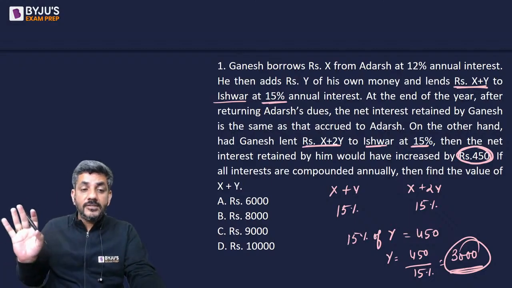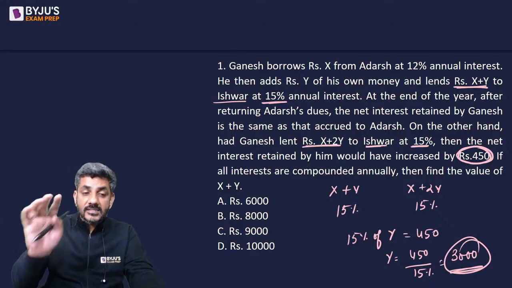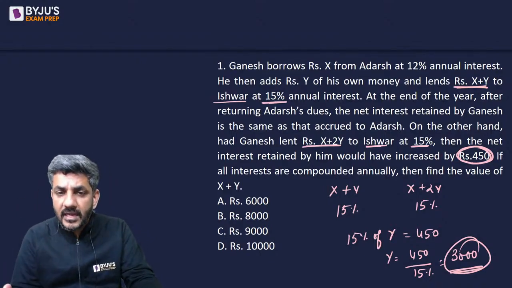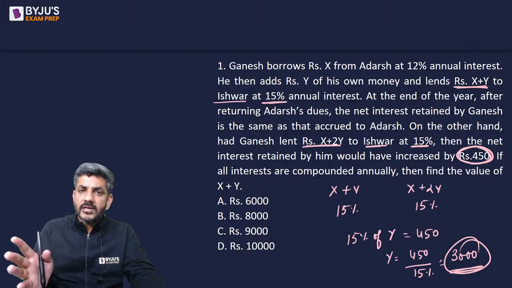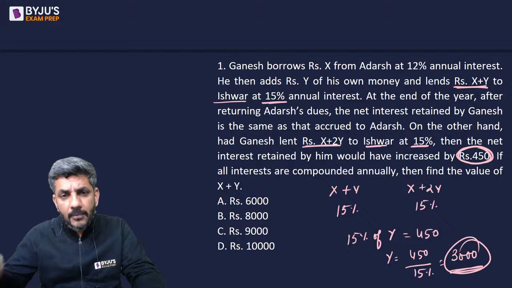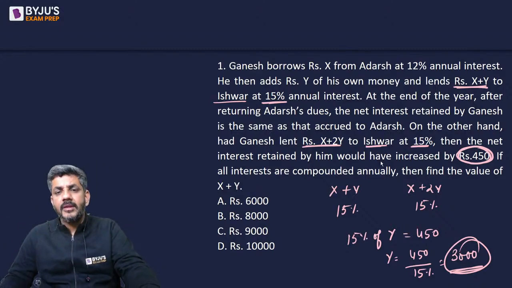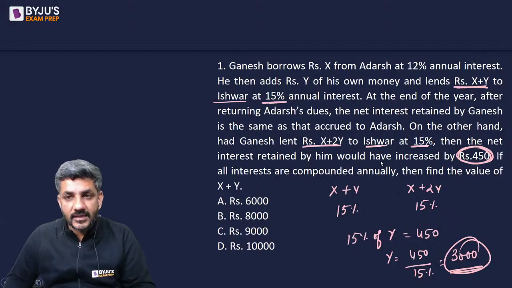I hope you all understood this. Please, whenever you have a doubt, put it in the comment section. I'll answer it there. You want me to repeat, I'll repeat as well. जहां आपको दिक्कत लगे, लाइव क्लास करने का यही तो फायदा होता है. बीच में कभी डाउट आता है, आप कुछ चाहते हैं मुझसे दोबारा पूछना, तो you can just ask me about it. So from here I got y as 3000.